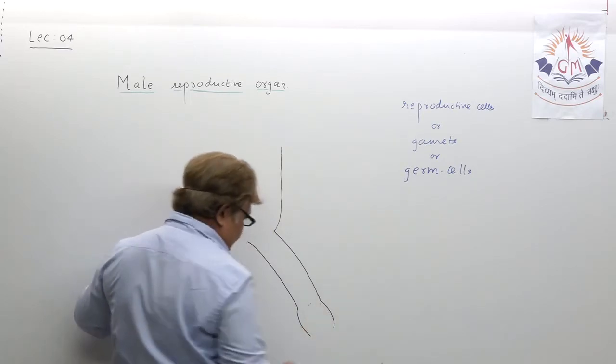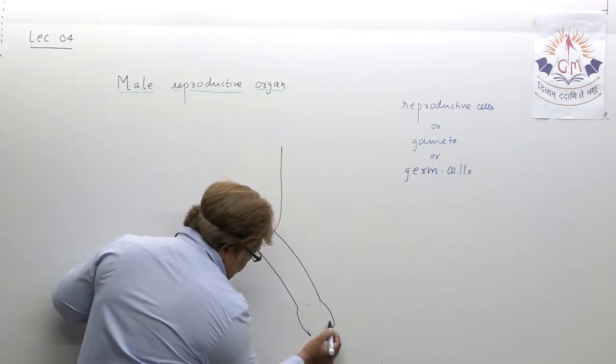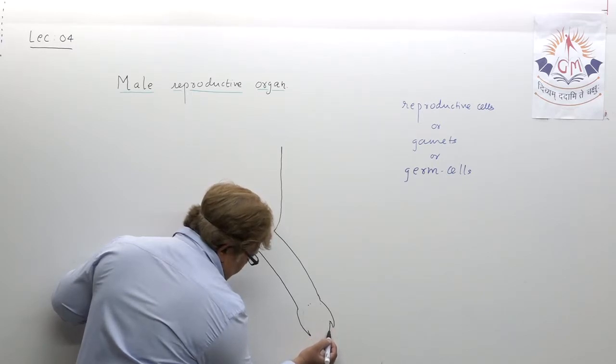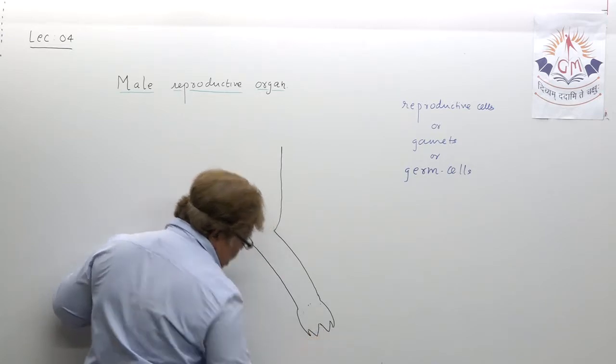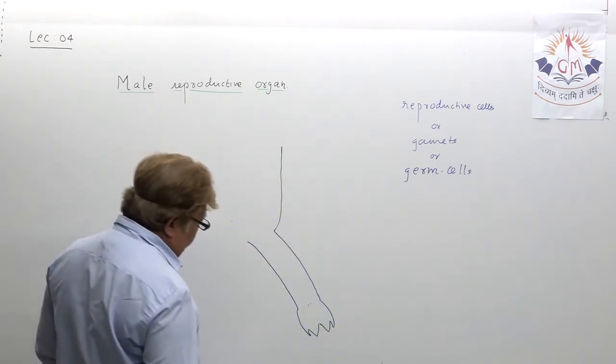Okay, right. Urinogenital path from here. Okay, this is somewhat the glans penis.